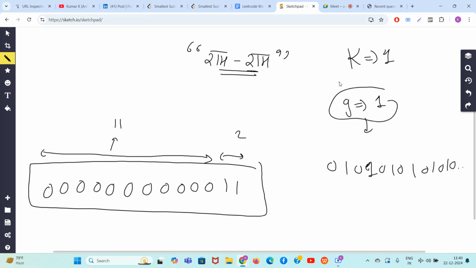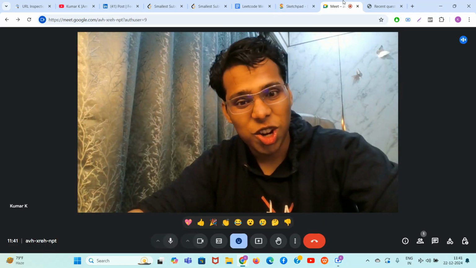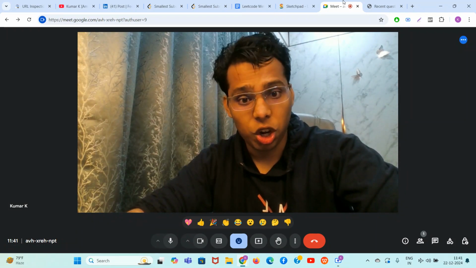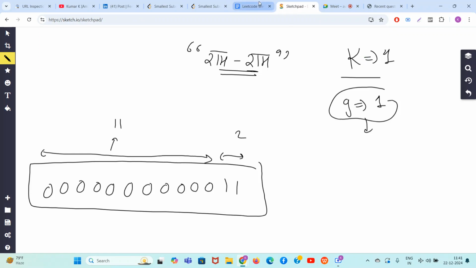So guys, why is g equal to 1 not possible? You can try with both the strings, either 0 1 0 1 0 1 or 1 0 1 0 1 0. Whichever gives the minimum number of changes, take that number and see if it is less than or equal to 1. So g equal to 1 is not working because it cannot be done in k equal to 1 operation. Now let's try for g equal to 2.